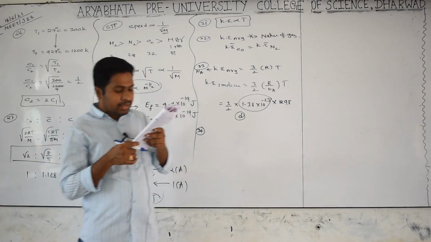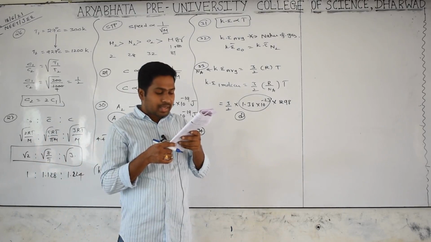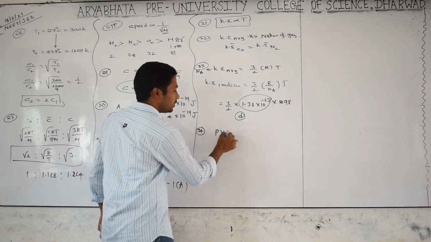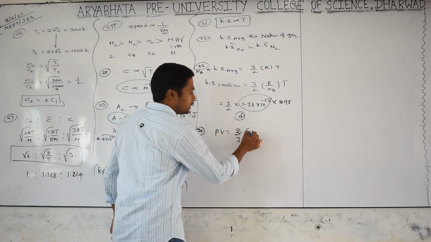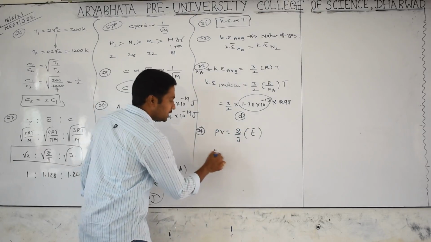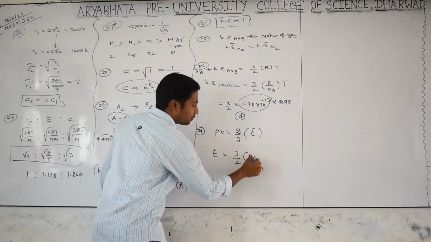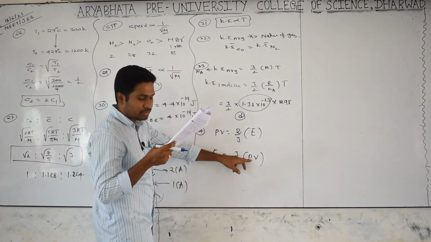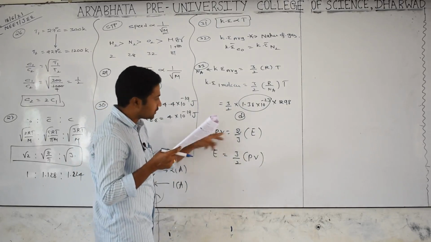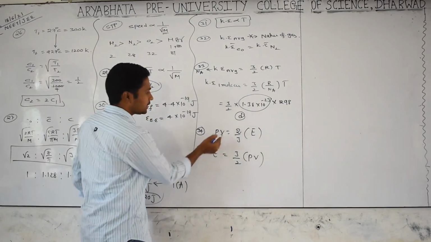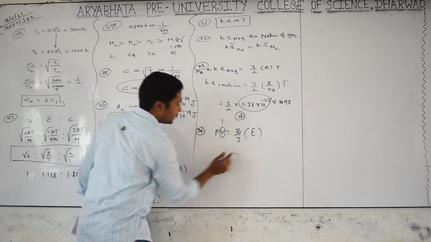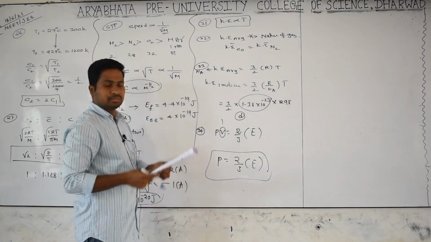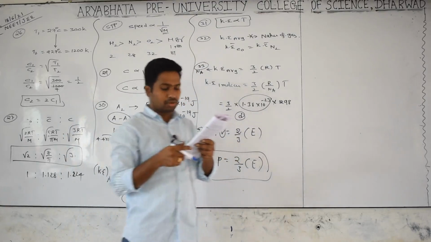Go for the next. Internal energy and pressure of a gas per unit volume are related as? Actually PV equals 2/3 of kinetic energy, which is E. Then E equals 3/2 of PV. That is the internal energy and pressure relation. Here E is per unit volume, so you leave it as it is, and you get pressure equals 2/3 of internal energy. Option 1, because he mentioned per unit volume, so you have to take 1 liter volume.